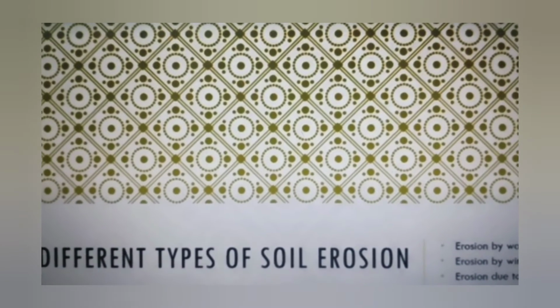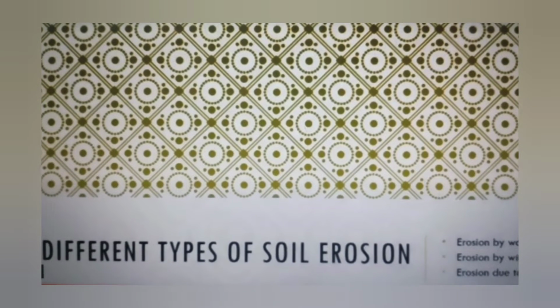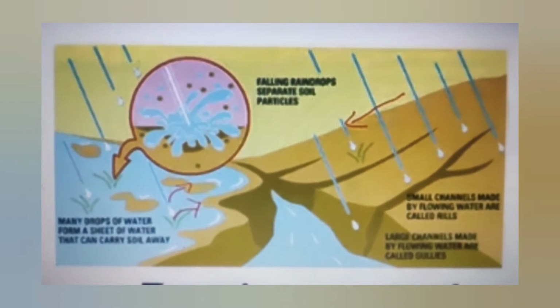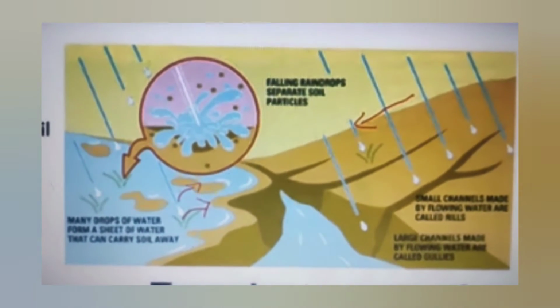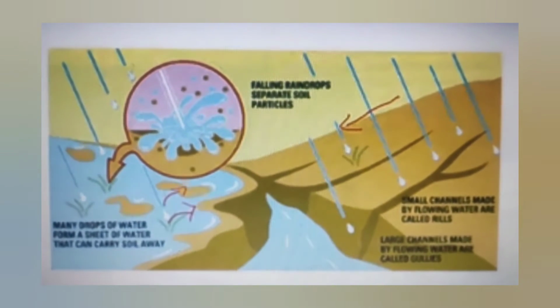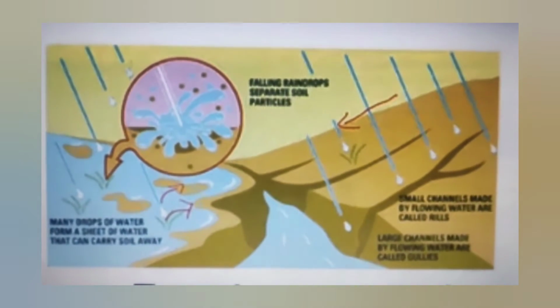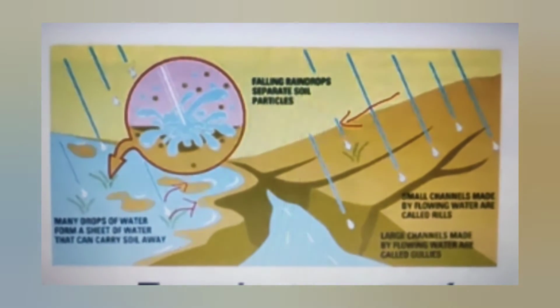So first of all, let's discuss the erosion by water. Let's see how erosion is caused by water. Flowing rainwater carries a part of the soil. Soil erosion by water is greater in hilly regions. In hilly regions, the chances of soil erosion by water are greater.